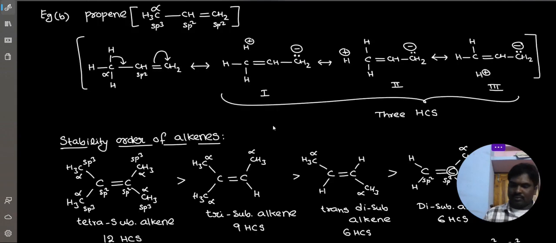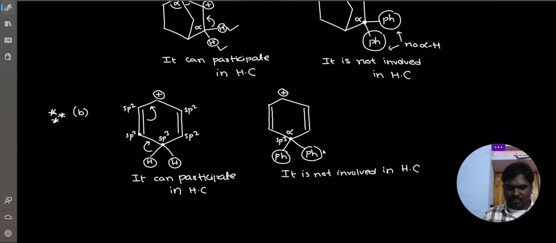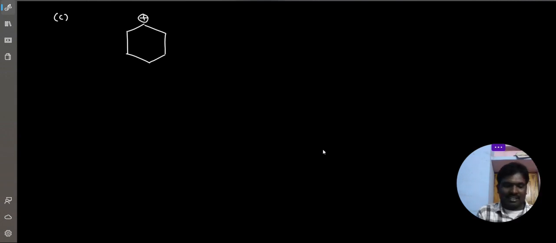Now moving to the next page. Now the next example. All are of course similar examples but very important. Now this molecule: does it participate in hyperconjugation?